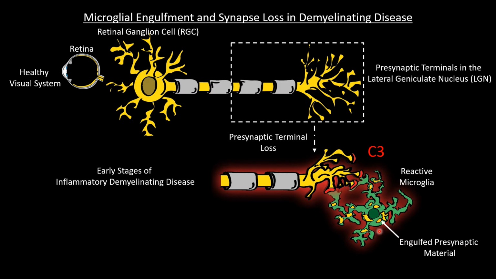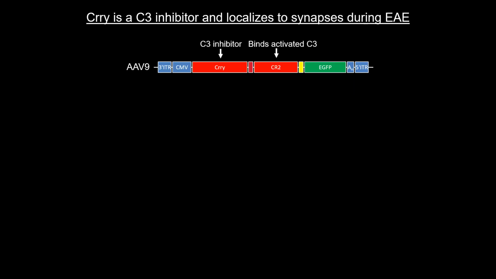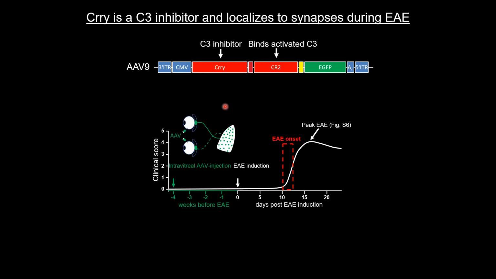by reactive microglial cells. So we next want to ask in this figure, can we actually protect synapses? So we use a gene therapy strategy to overexpress a C3 inhibitor called Crry in the visual system in this retinogeniculate circuit. And then we found Crry protein was specifically localized to these synapses. And we induced inflammatory demyelination using experimental autoimmune encephalomyelitis in mice, or EAE.